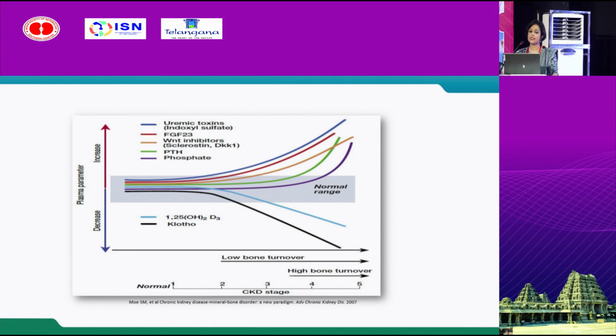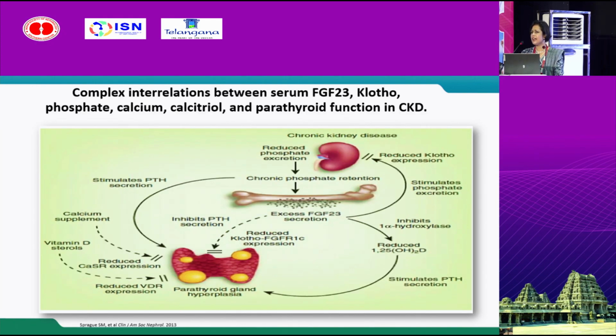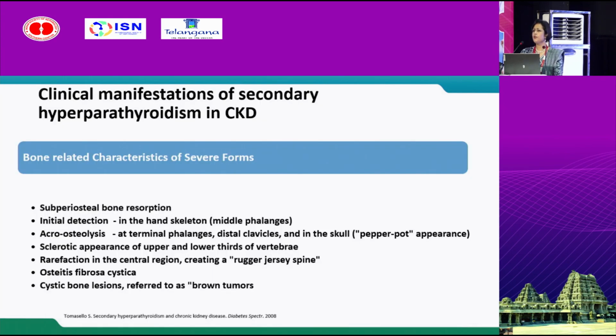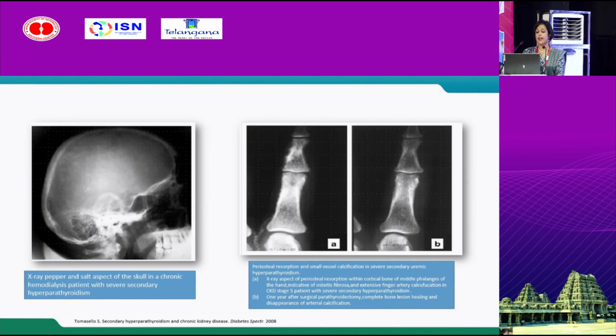And you can see in this slide, as CKD stage advances, all these changes become more pronounced. Now, there is a complex interrelation between all these factors, resulting in severe parathyroid gland hyperplasia. Now, coming to clinical manifestation, in the bone, we have subperiosteal bone resorption. In the spine, we have Rugger Jersey spine, cystic bone lesions. And here we can see the skull showing salt and pepper appearance. And on the right side, we can see severe subperiosteal resorption in the middle phalanx.